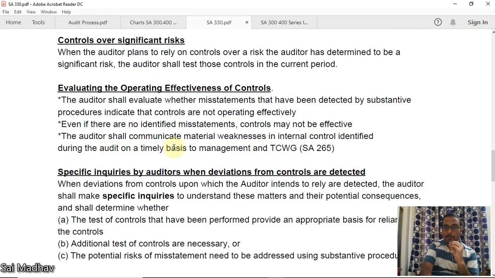The auditor shall communicate material weakness in internal control identified during the audit to management and TCWG. As per SA 265, we have discussed it. Okay, communicating internal deficiencies. It is known as letter of weakness. Okay, now